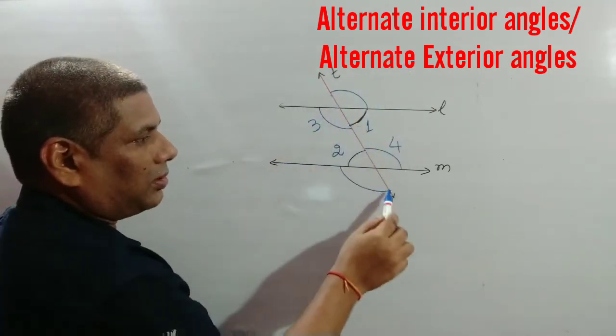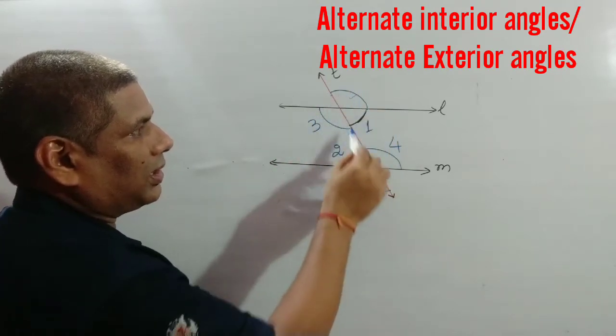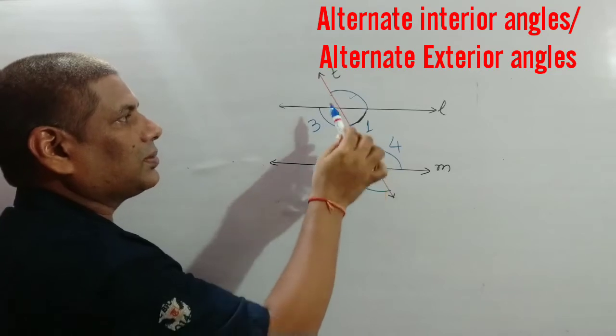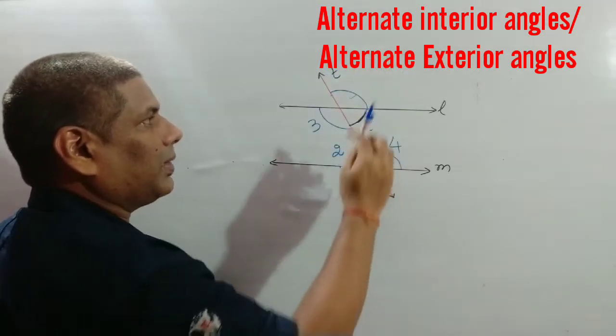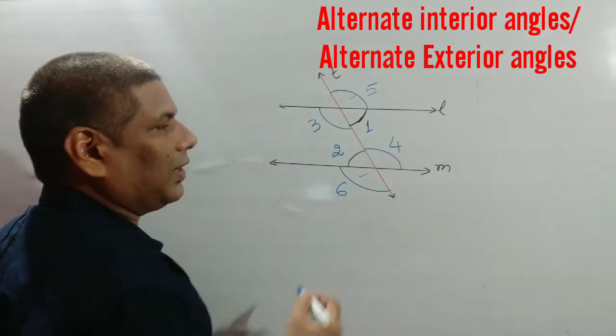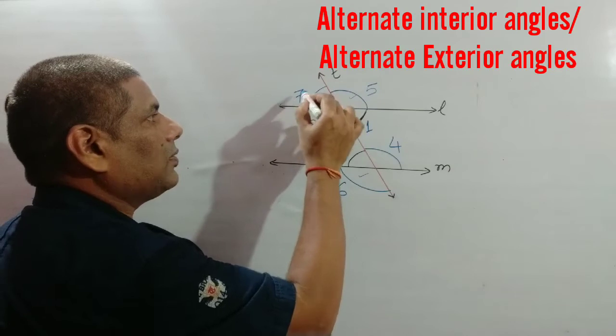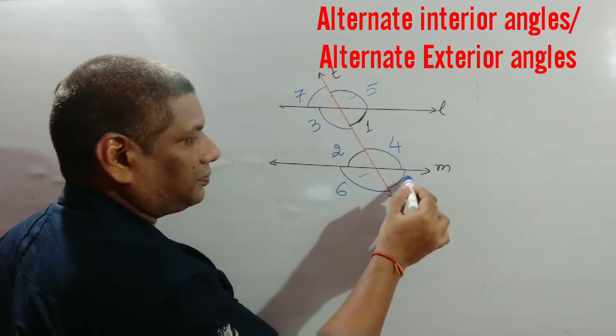So this side of the transversal and this side of the transversal means opposite side of the transversal but exterior to the parallel lines are called alternate exterior angles, like 5 and 6. In the same way, angle 7 is equal to angle 8.